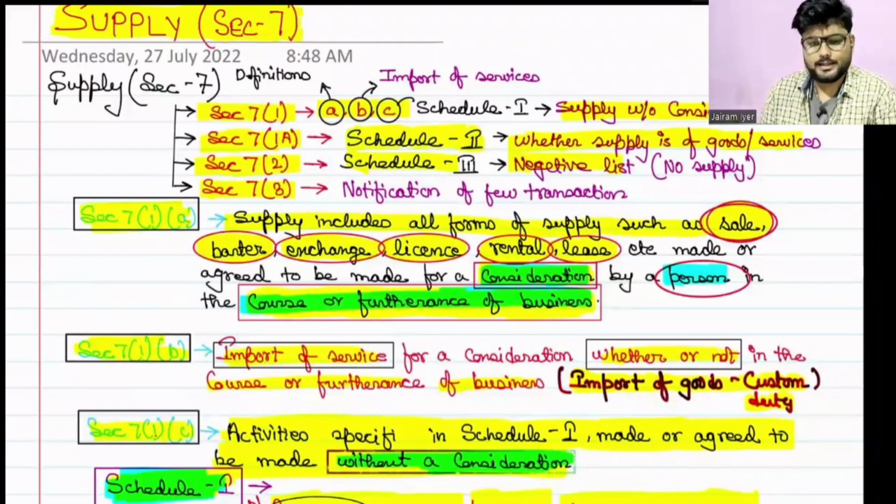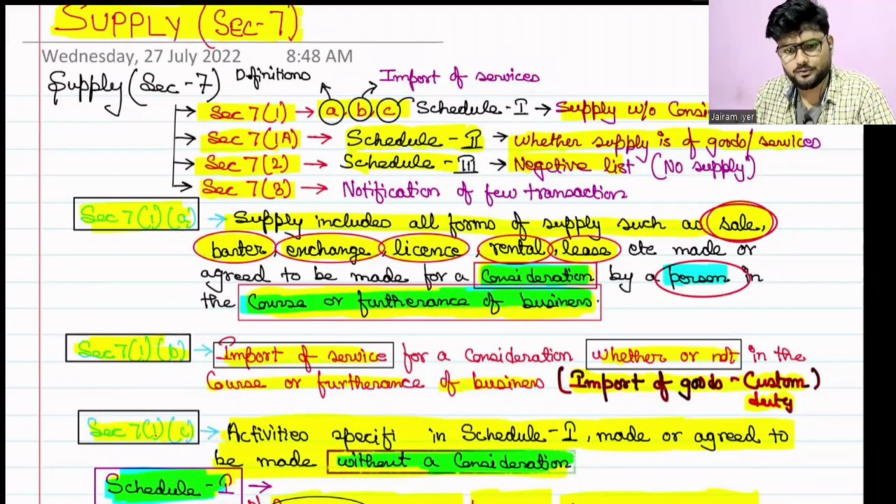What we did in the last session is that we tried to understand why supply has to be studied differently, both in the GST practical field as well as from your exam point of view. Supply is one of the most important chapters because it is the charging condition. It is the very basic thing.